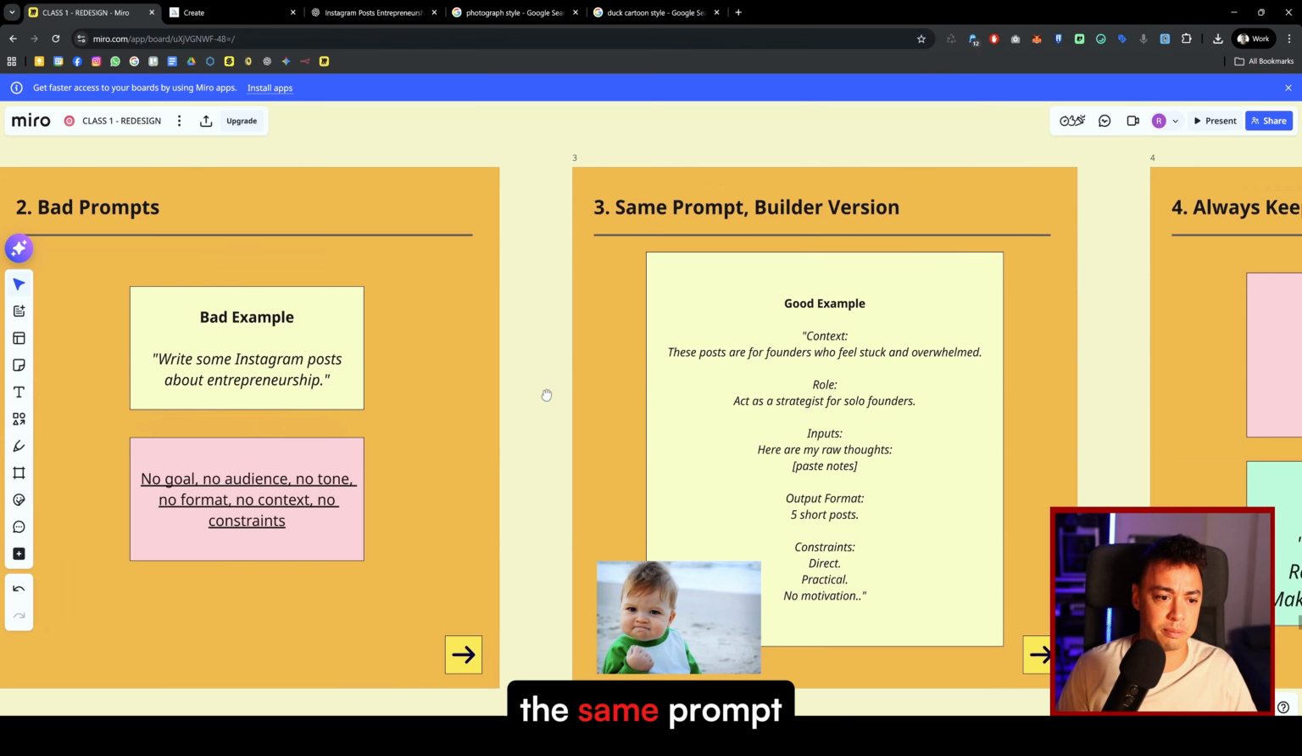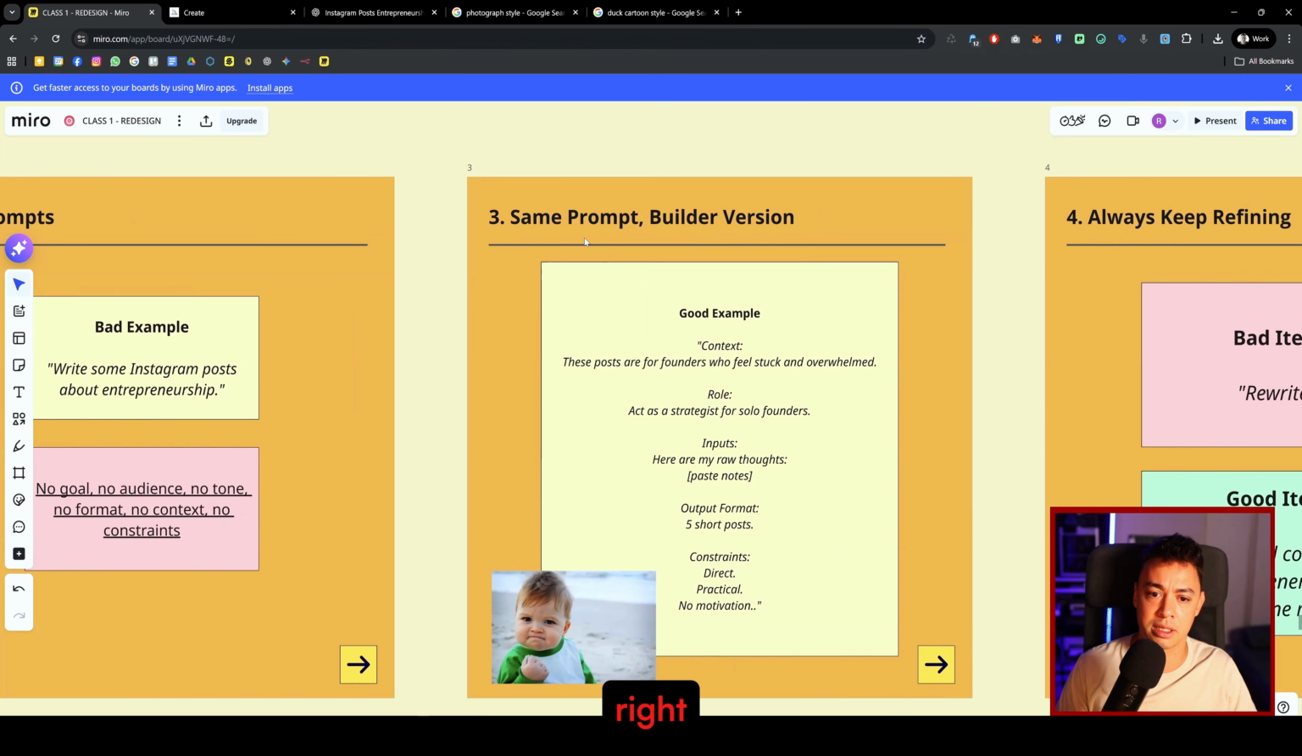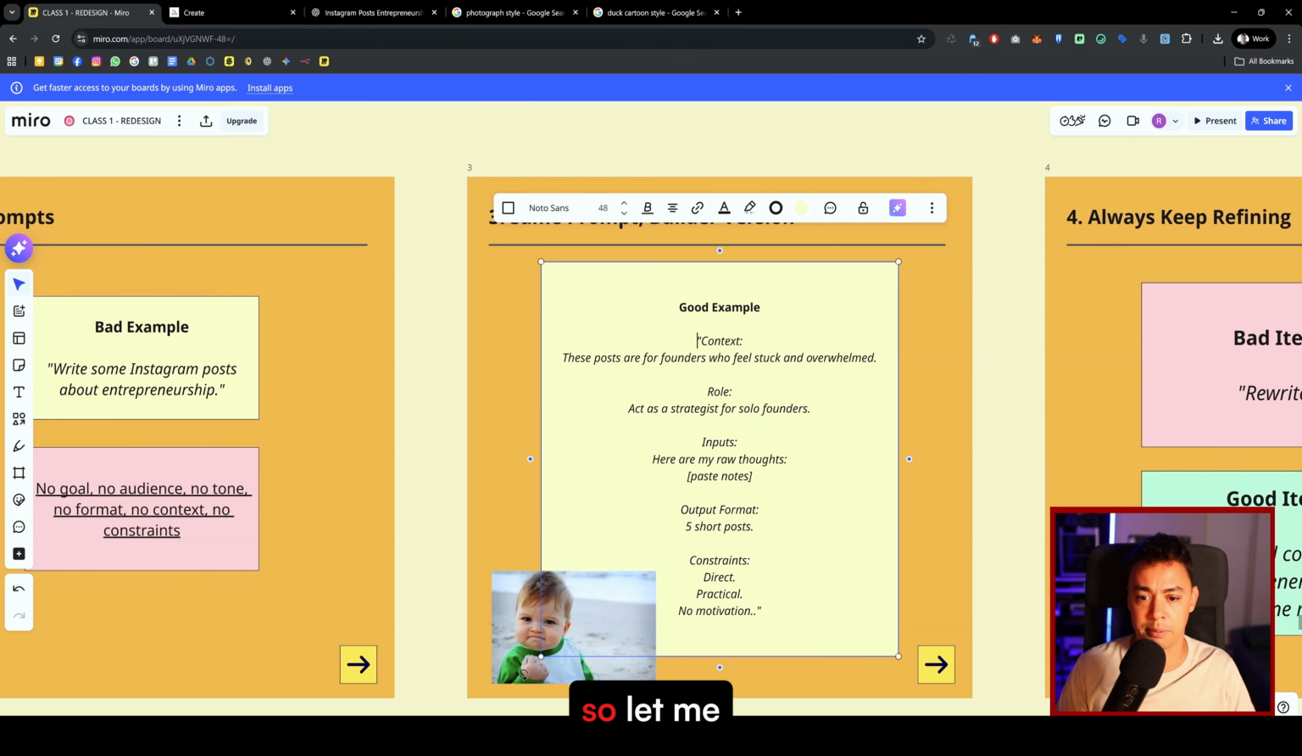So this is the same prompt, right? "Write some Instagram posts about entrepreneurship." Same prompt, but then the builder version, right? So let me give some context: a role, input, output format, constraints, the same model as I described earlier with the ChatGPT module, right? So let's just copy it in.